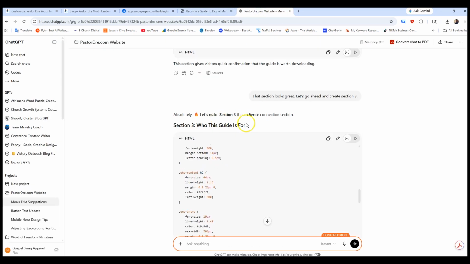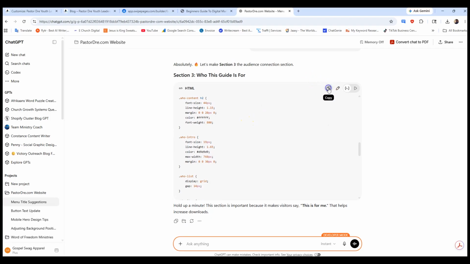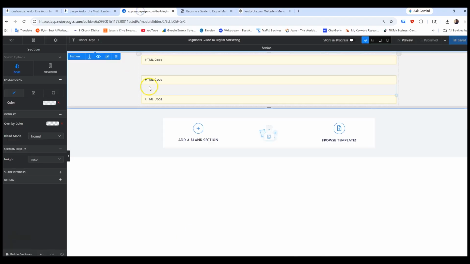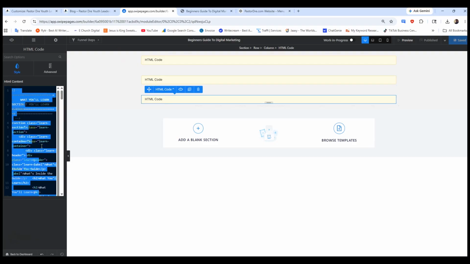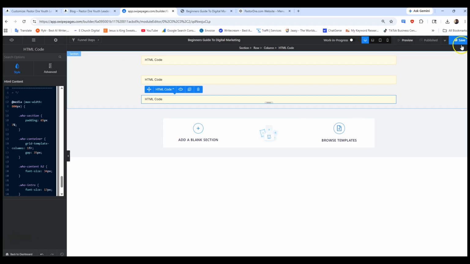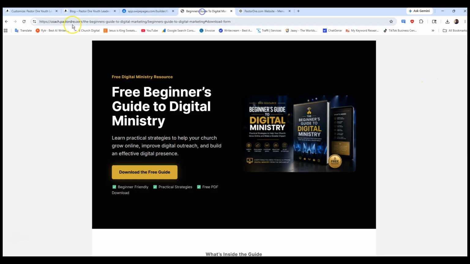All right, so here's section 3, who this guide is for. We're going to copy that HTML. We're going to go back to our dashboard, click in the third section, Control A, backspace, Control V, and then we hit save, publish. All right, we're going to hit refresh.